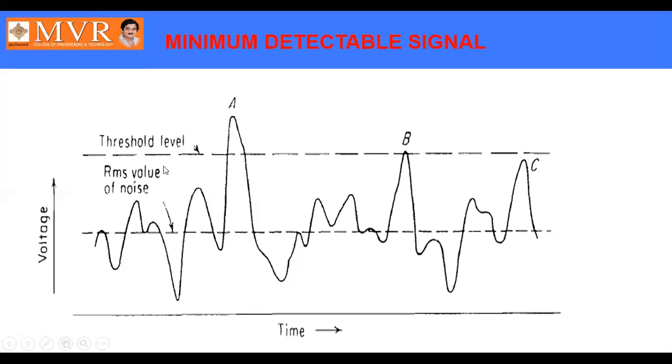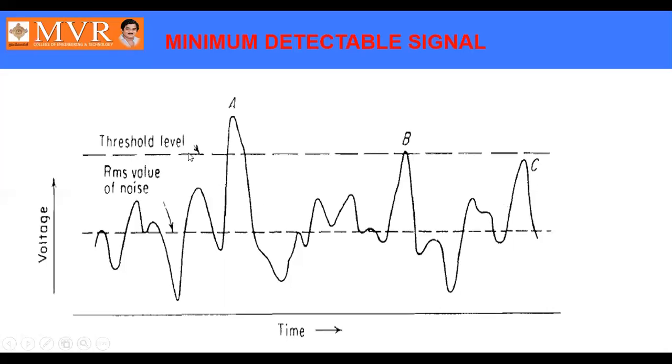Let us consider the threshold level is over A, like here. Although the value of A is high, since the threshold level is higher, we can miss the target. That is a major disadvantage. And if the threshold is very low, like here, then in our previous discussion we said there is no target at C. But if the threshold level is low, then we can say that there is a target at C also. But this is also wrong.